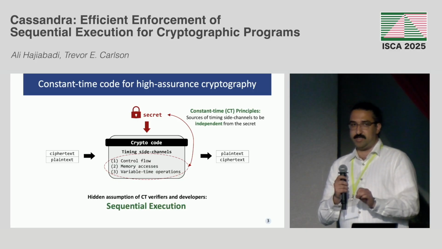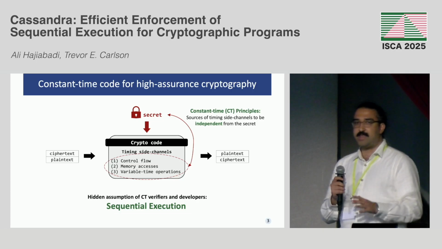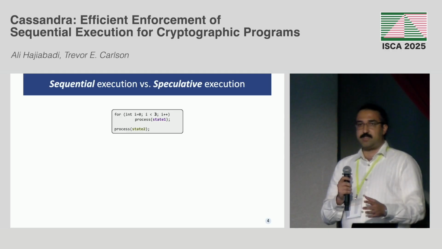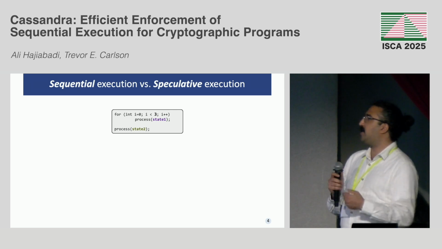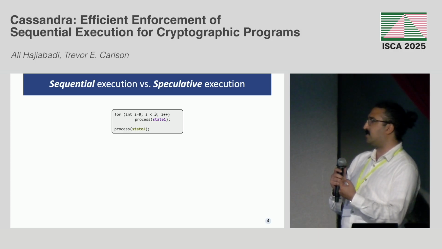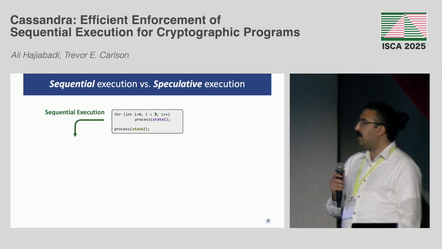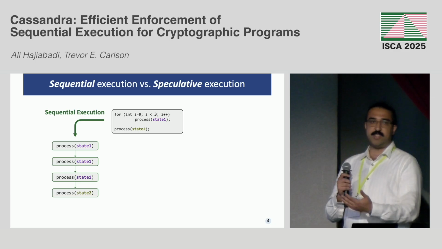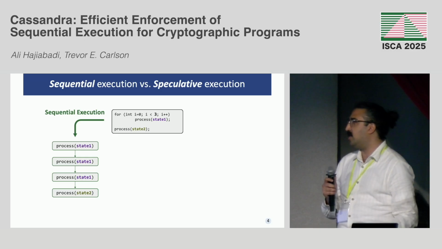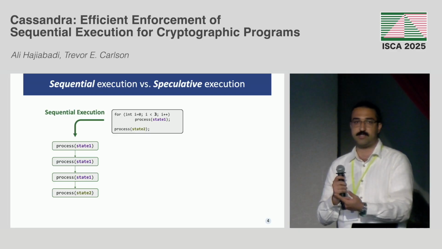But there is an assumption in all the constant time verifiers and the developers that use constant time programming: that the program always executes sequentially. What does this sequential execution mean? Let's look at a simple example: we have a for loop that iterates 3 times and processes a state 1, and then it follows through and processes a state 2. This is the sequential execution, and this is what you expect from the program. You process a state 1 3 times, and then you process a state 2. All these constant time principles ensure that this execution is independent of the secret.